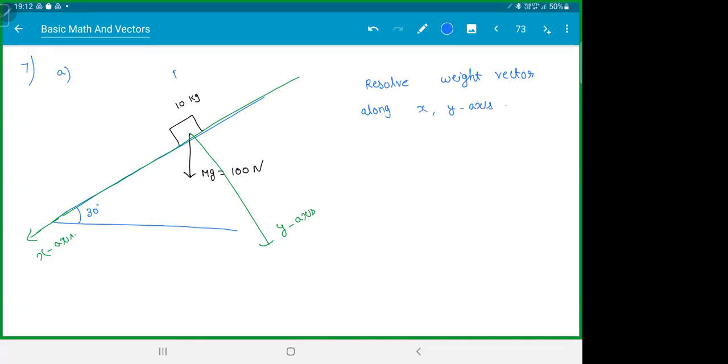So we got a block of 10 kg here whose weight is 100 newtons. Along the incline, you have taken x-axis, and perpendicular to the incline, you've taken it as y-axis. You can choose any line as x and any line as y-axis. The only condition is x and y should be perpendicular. So the question is, resolve this weight vector along the x-axis and along the y-axis. Get it? Easy one. This is how you'll actually see in a problem. No one will ask you directly to divide a bar and b bar.